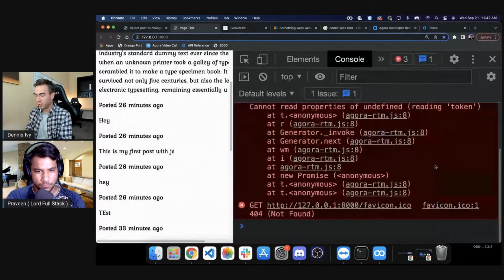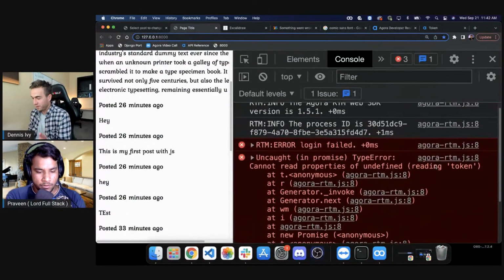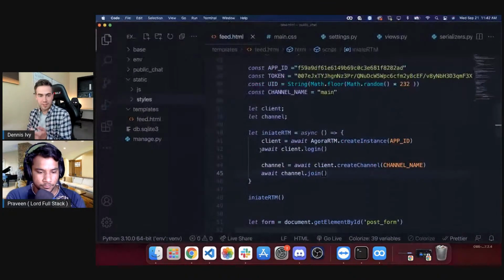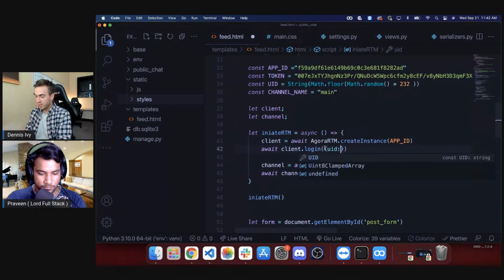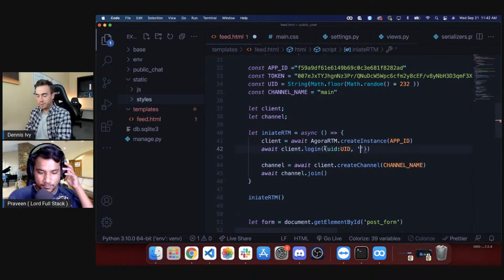And let's see if everything's working correctly. Okay, we have some errors, login failed. That's because I didn't provide the credentials to this login. So when I try to log in here, we need a UID, and that's going to be the UID here. And then we need a token.